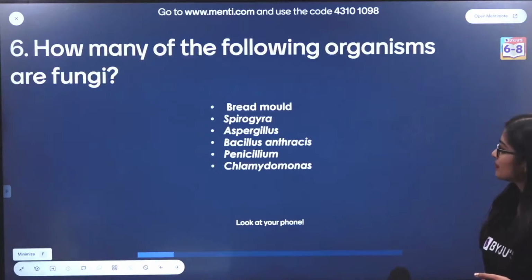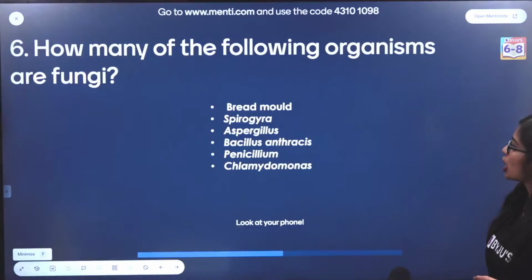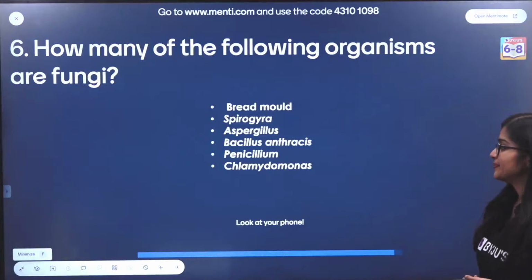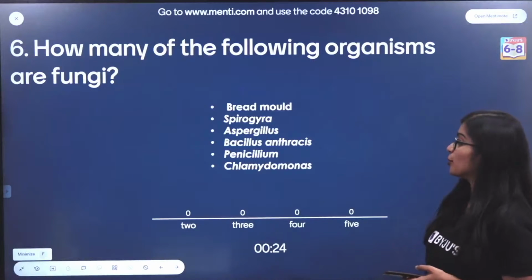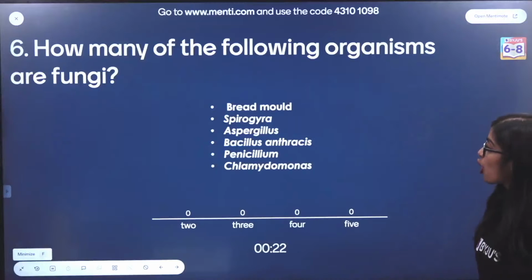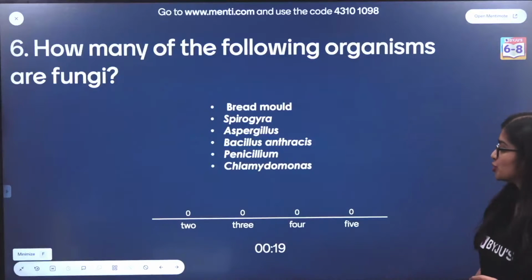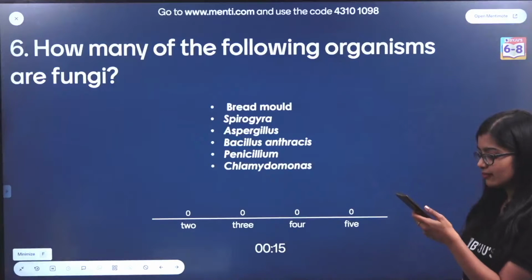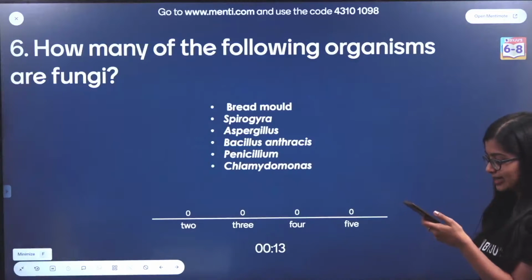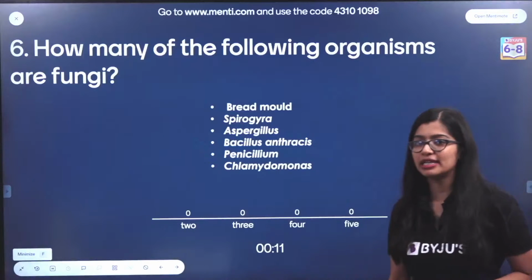All right. How many of the following organisms are fungi? You have bread mold, Spirogyra, Aspergillus, Bacillus anthracis, Penicillium, and Chlamydomonas. From this list of 6, you need to pick how many of them are fungi. 2, 3, 4, 5. This should be an easy one. After this, we have the leaderboard. Don't worry.